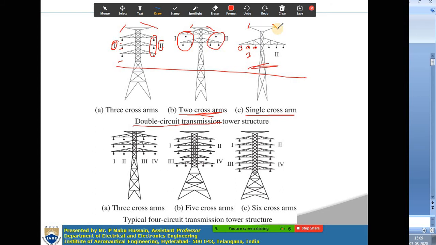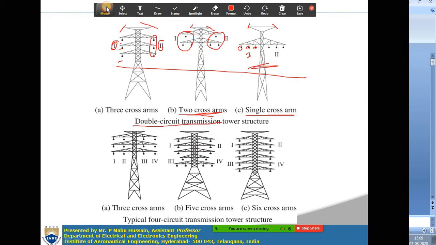So double circuit lines and multi-circuit transmission lines are generally used for transmitting more power, and this also increases the reliability of the system. What do you mean by reliability? If any one of the phases is faulty, you can maintain with the other. As in a double circuit transmission line, each phase is having 2 conductors. So if one conductor has failed, you can supply some amount of power through the other conductor. So the reliability will increase when you go for double circuit or multi-circuit transmission lines.